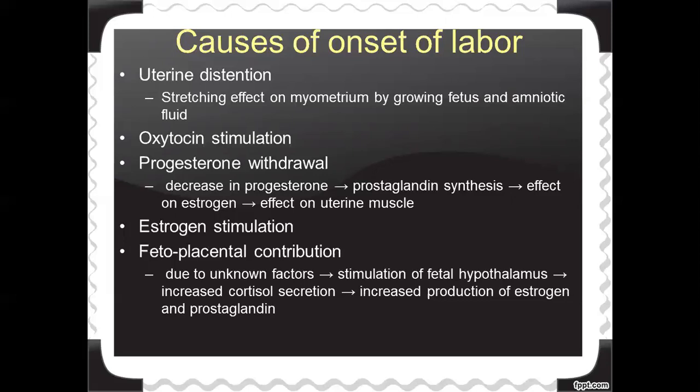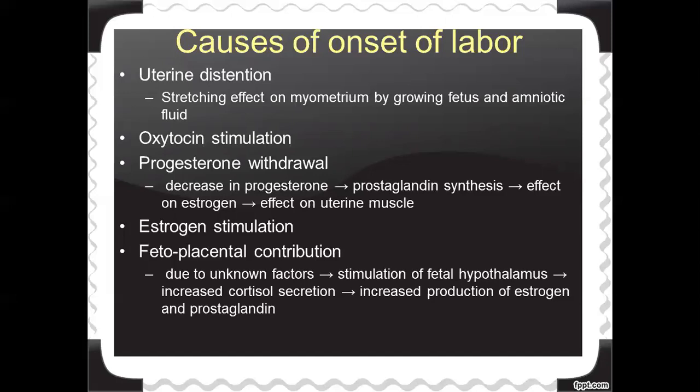Second one, oxytocin stimulation. The oxytocin which is produced from the posterior pituitary gland, the receptors are there in the myometrium. So the oxytocin which is produced will stimulate the muscles in the myometrium. That is another reason.